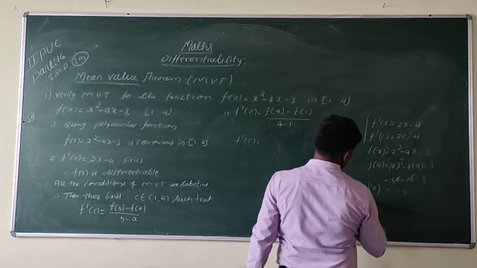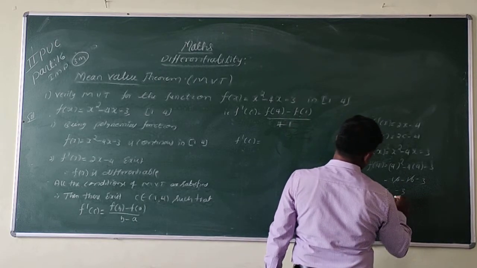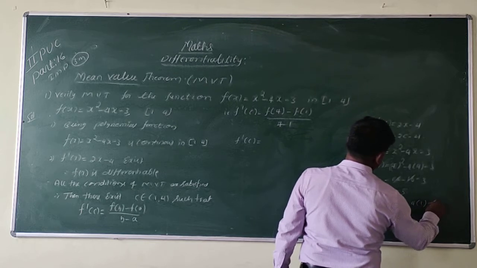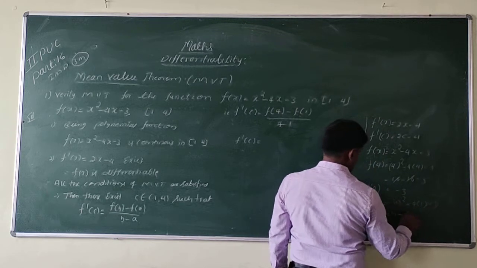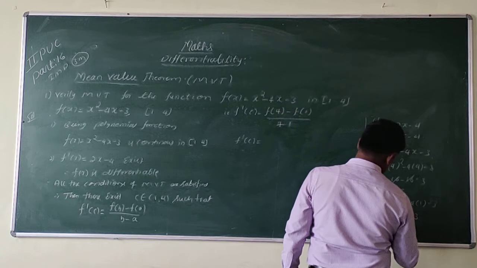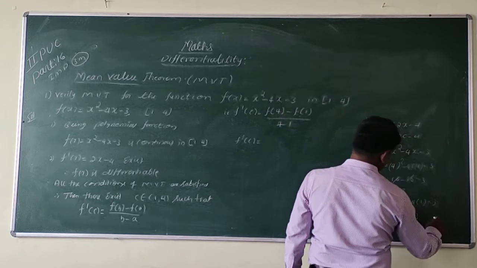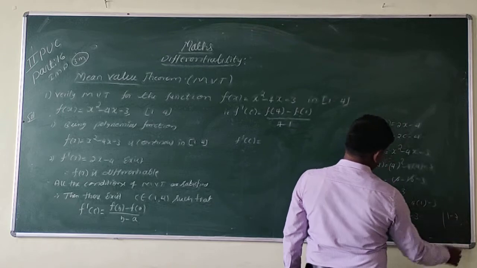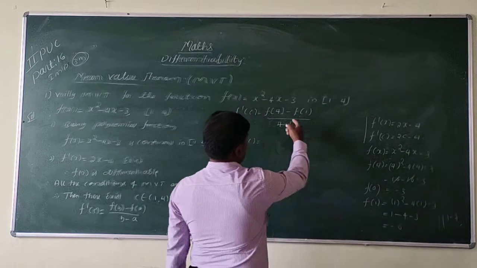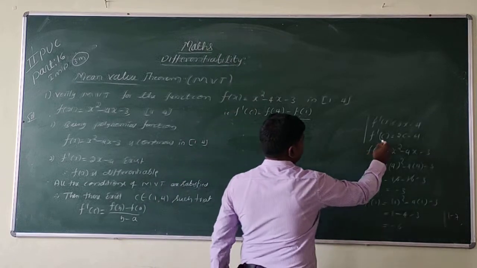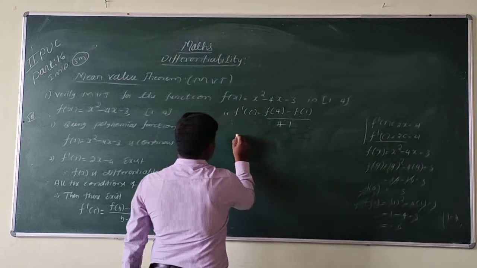And f of 1 is equal to 1 square minus 4 into 1 minus 3, that is 1 minus 4 minus 3, so 1 minus 7, that is minus 6. So substitute here, f dash of C is equal to 2c minus 4.